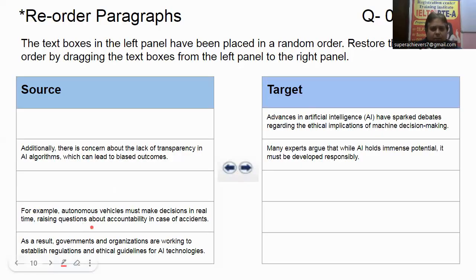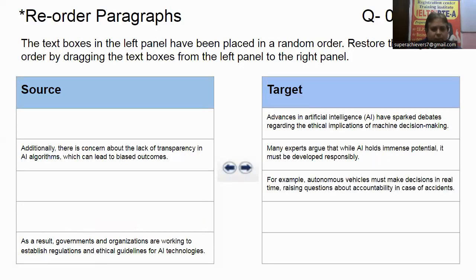"Autonomous vehicles must make decisions in real time, raising questions about accountability in case of accidents." This is the example, supporting detail about "it must be developed responsibly." So I will drag and drop "For example" here.